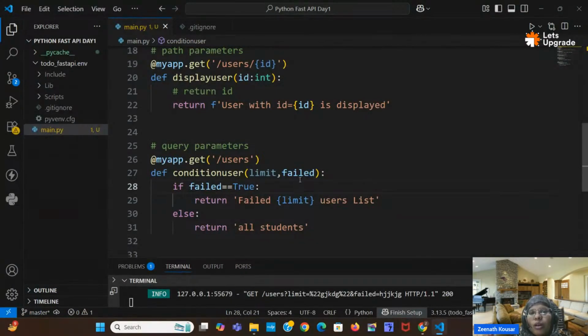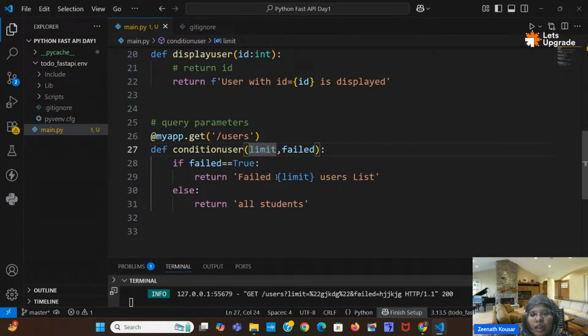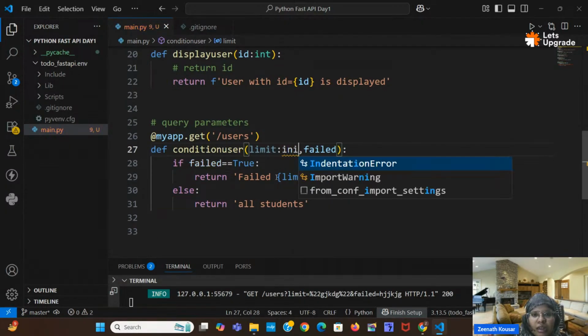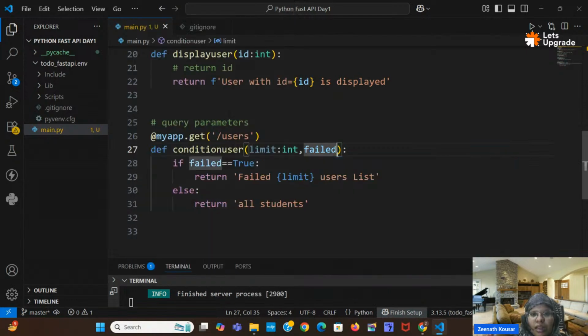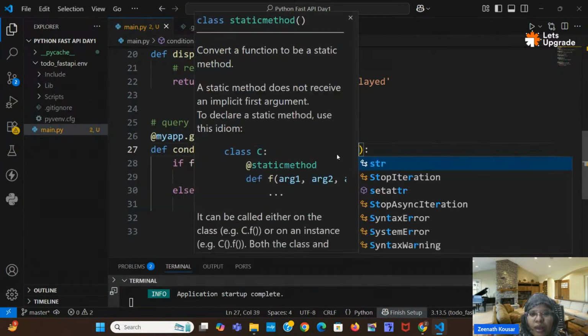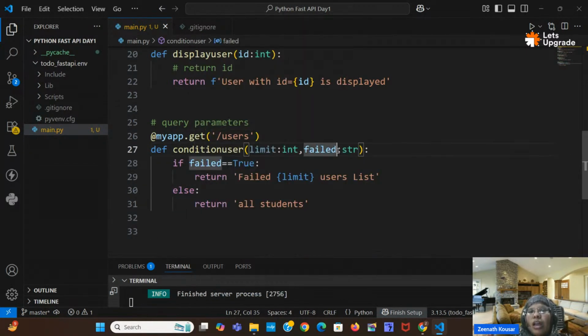But that is wrong. For that you can use Pydantic validation. Here you can give int. And here failed should be, you can give as str, meaning it should be a string. Now limit will be taken as an integer only. If you give any other string value, then the Pydantic model will throw an error. And for failed you should give bool. So bool, right? We can give true or false. So you can declare the data type as bool.